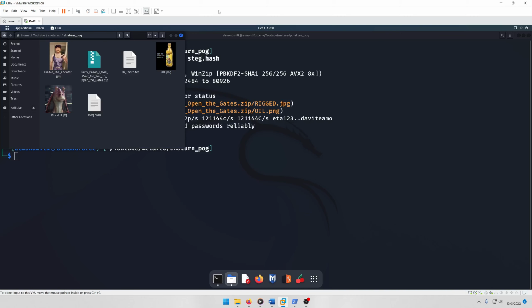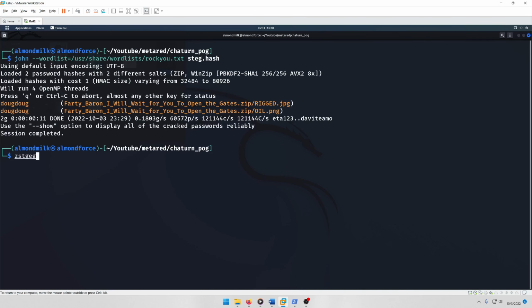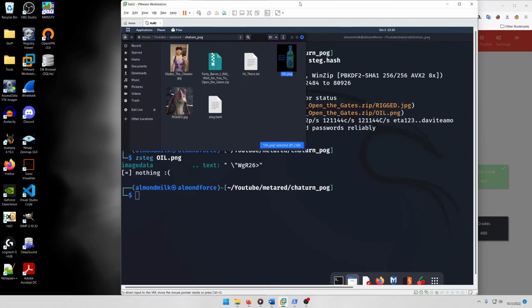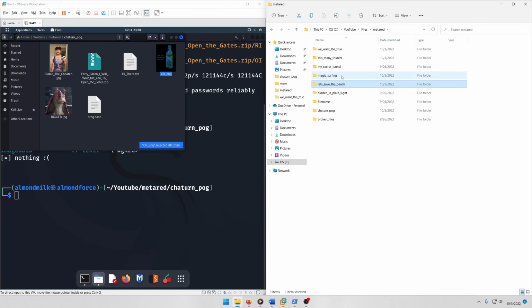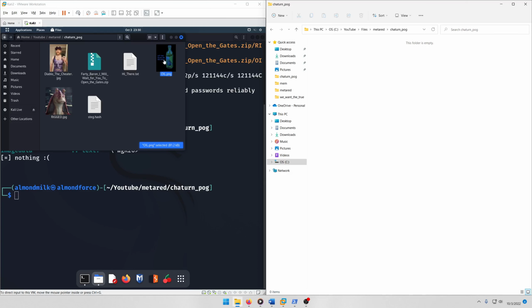What we're actually going to do is try, first of all, since it's a PNG, running zsteg on the PNG. Nothing. All right. Let's try taking this PNG and bring it over to our Windows machine. And I'm just going to open this with Paint.